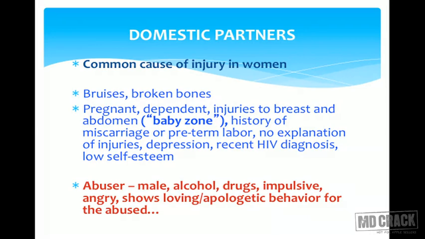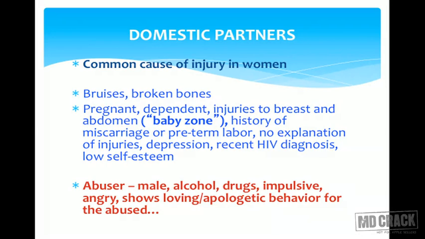There may be history of miscarriage or preterm labor, and there is no adequate explanation for the injuries. The patient might be suffering from depression. The patient might have a recent HIV diagnosis, and the patient might be found to have low self-esteem. So I just tried to describe you what kind of women are more susceptible, more victimized by the domestic partners.